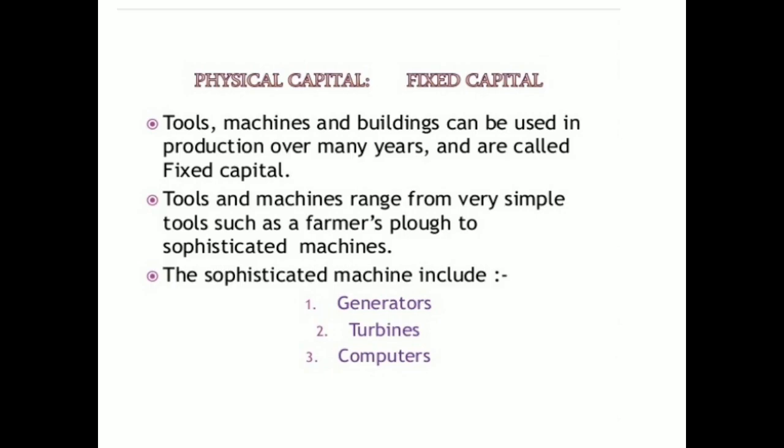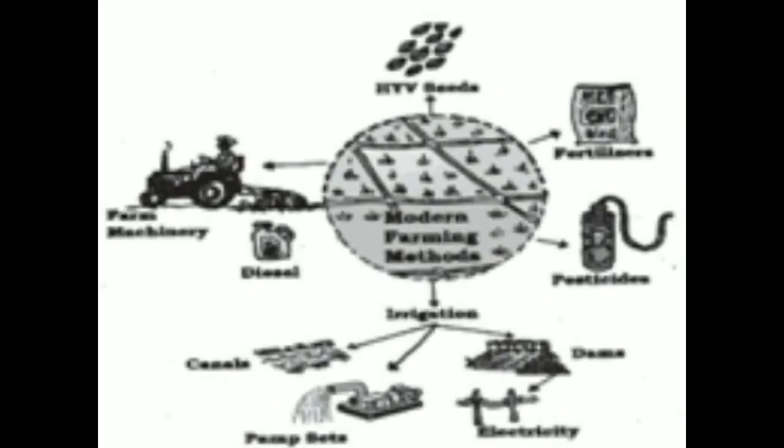The sophisticated machines include generators, turbines, computers, etc. These are the important fixed capital factors which we can use in farming activity.